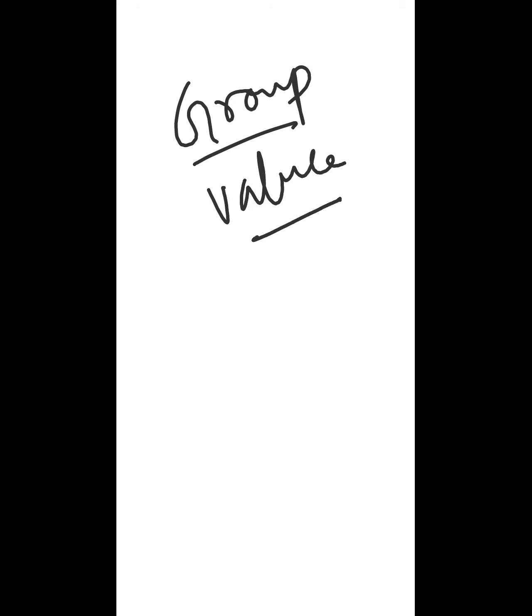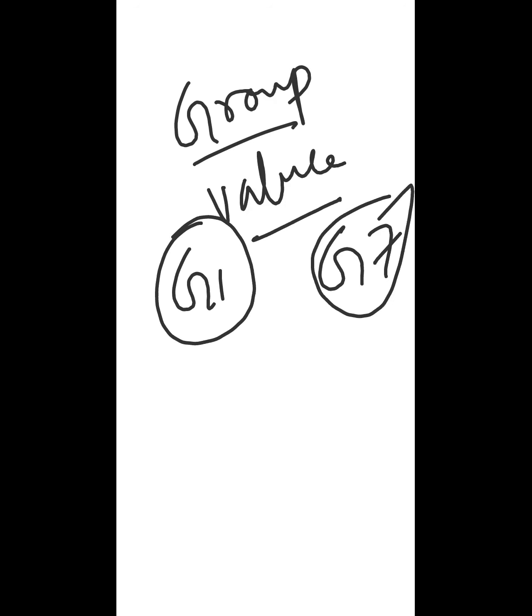Group 1 means highly reactive elements. For example, group 7 means the elements which have 7 valence electrons, and group 7 means halogens. Halo is a Greek word. Halo means salt. It means any element which belongs to group 7 has 7 valence electrons, but it also has the ability to make a salt. Group 7 means halogens. All the elements which belong to group 7 will make a salt.